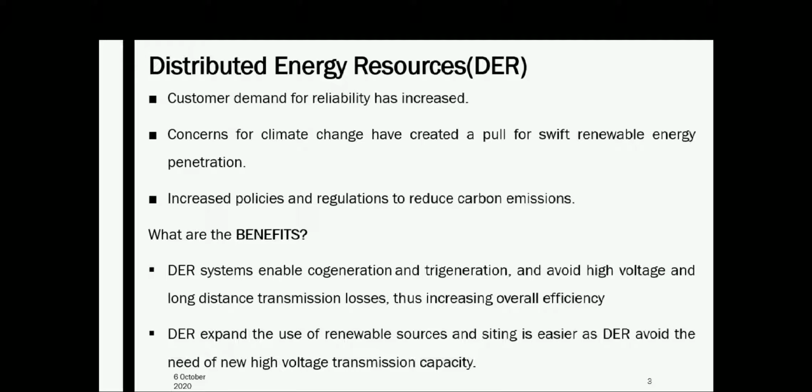Then an important point is the environmental impact of conventional power generation. Concerns for climate change have created a pull toward renewable energy penetration, and increased policies and regulations to reduce carbon emissions. So we should develop more renewable energy based distributed generating systems.